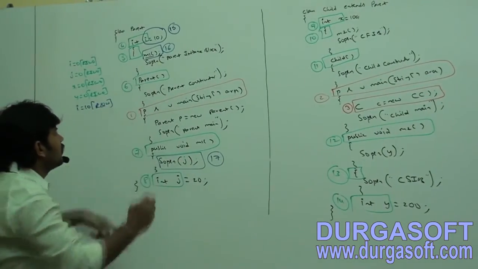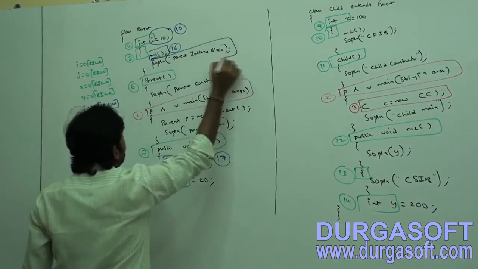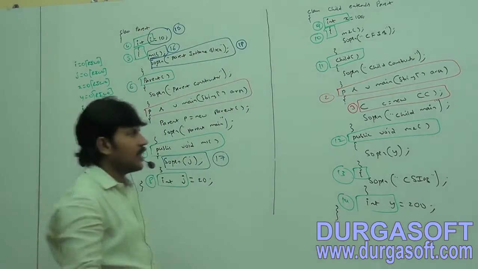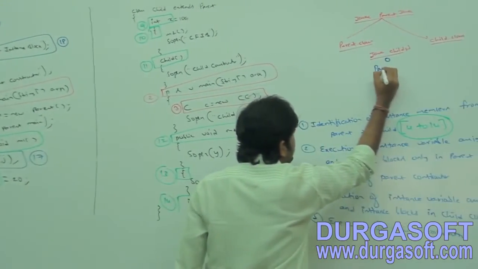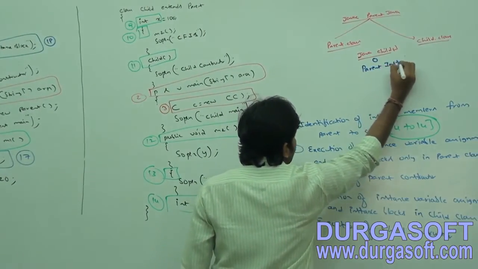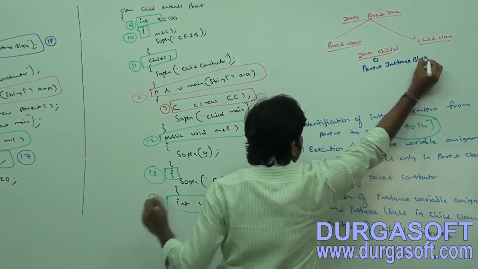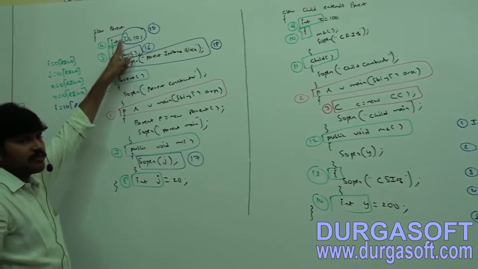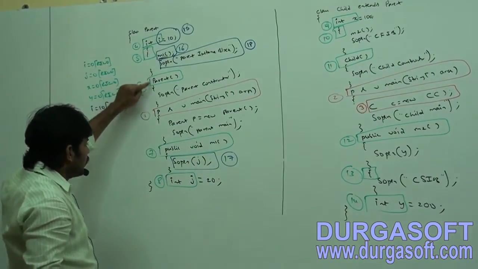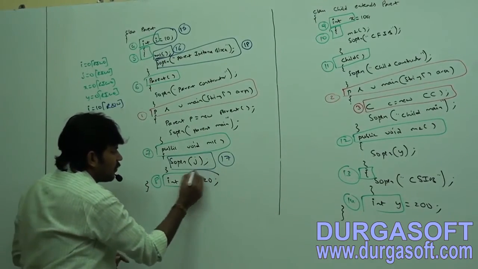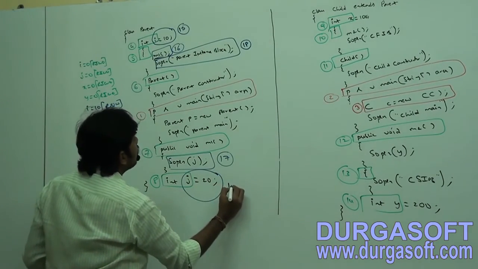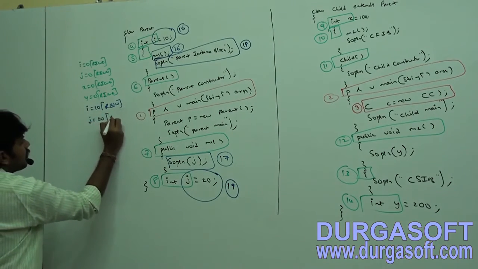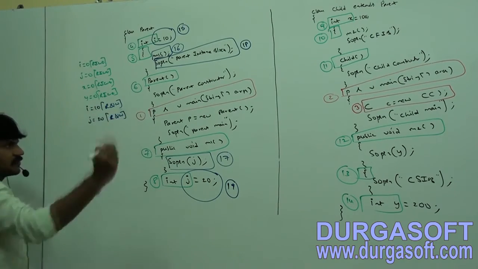Next one, have you observed? Parent instance block. What is the number? 17 already completed, 18, parent instance block. Okay, next: execution of instance variable assignment and instance block. Here, instance variable assignment. What is the number? 19. j is equal to 20, read and write. That's all.